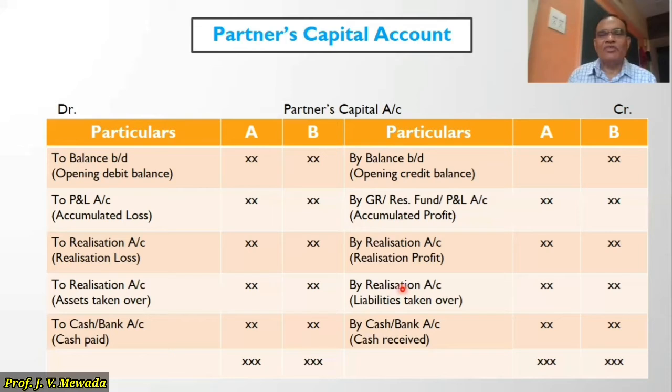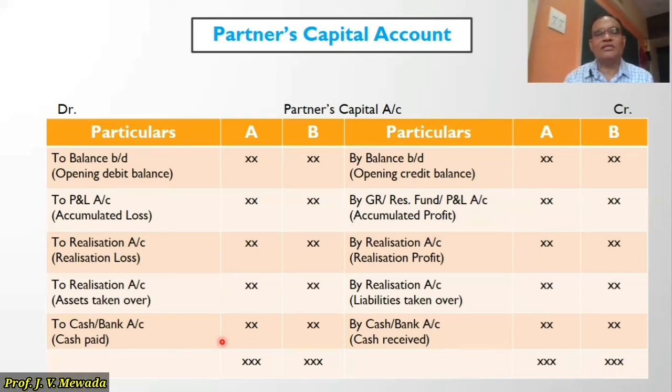At the end, we will close this account. If the difference is on the debit side, then we'll transfer to cash or bank account. So that particular amount is paid to the partner as ultimate settlement. And if the difference is on the credit side, it means there is a deficit and we are asking the partner to bring that particular cash. So the partner will make the payment to the firm. Okay. And here the firm is making payment to the partner. So partners capital account is nothing but a personal account of the partners.